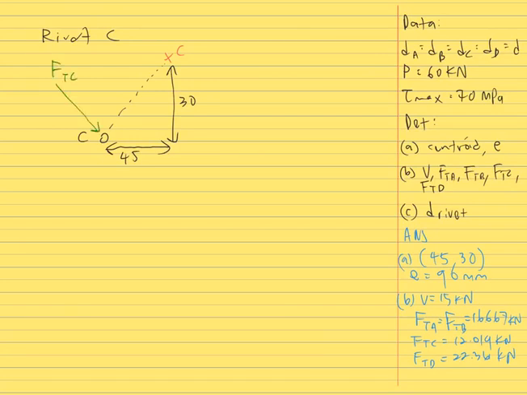This is the direction of the tangential force at rivet C, and this is the direction of the force VC. Between them we have the angle theta 1. We can find theta 1 from tangent theta 1 equals 30 over 45. At the end we get theta 1 equal to 33.69 degrees.